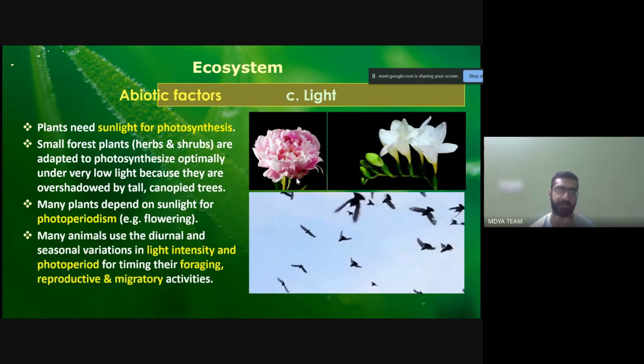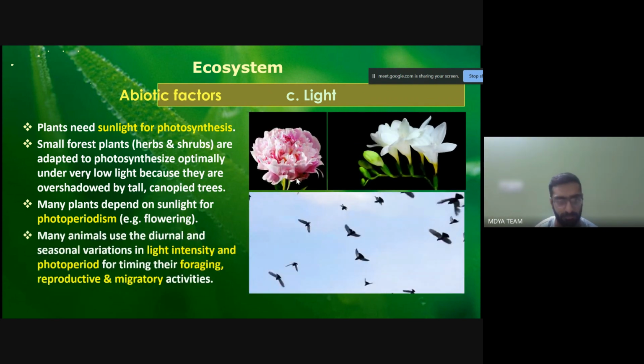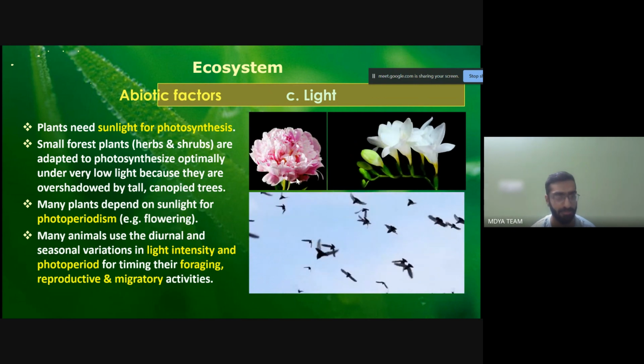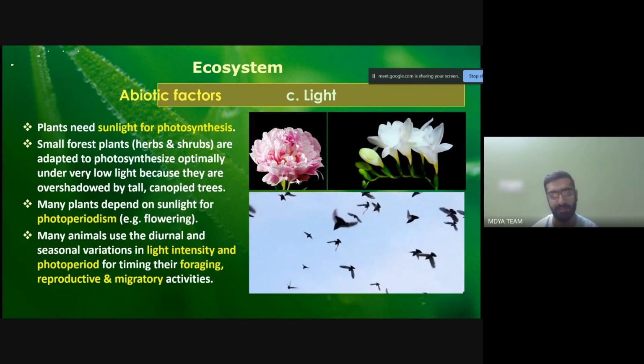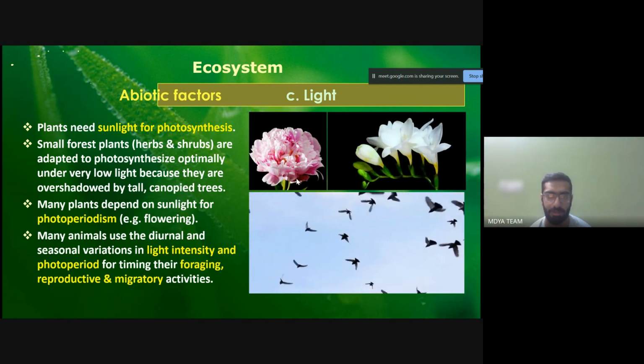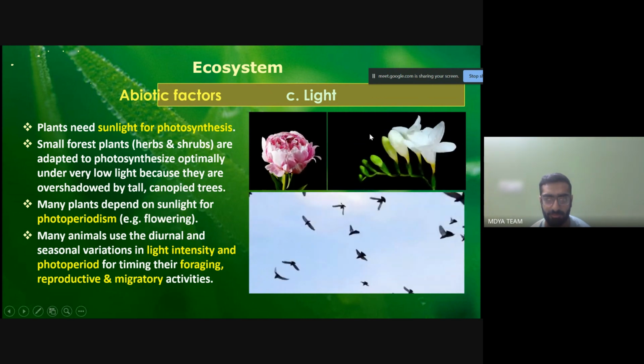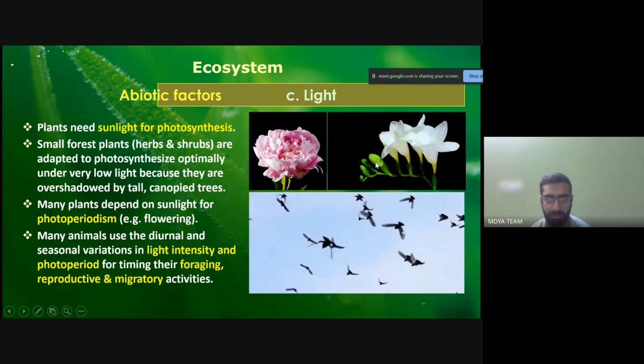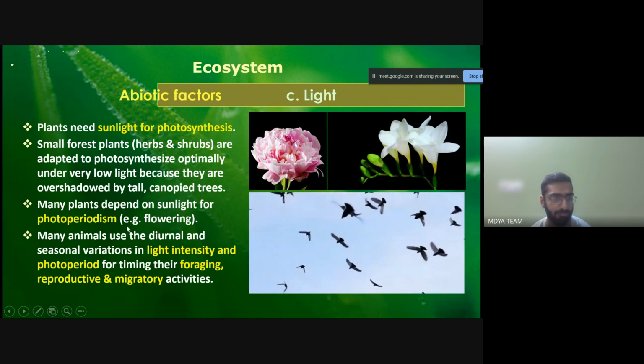Many plants depend on sunlight for photoperiodism, for example flowering. As you can see in the image, the sprouting of the flowers, and the sprouting from the seed, happens only because of the sunlight.